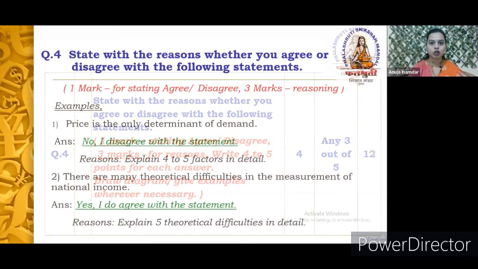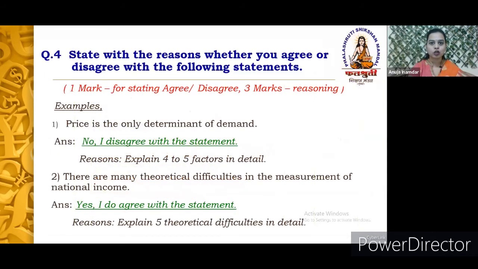Here, let's take one example quickly. So here, as I said in the beginning, let's take one example. Price is the only determinant of demand. So out of 4 marks, 1 mark is straightforward for stating whether you agree or disagree with the statement. Okay, so in this particular question, it is not the only determinant that affects the demand, right? There are many others also. So therefore, first of all, we disagree with it.